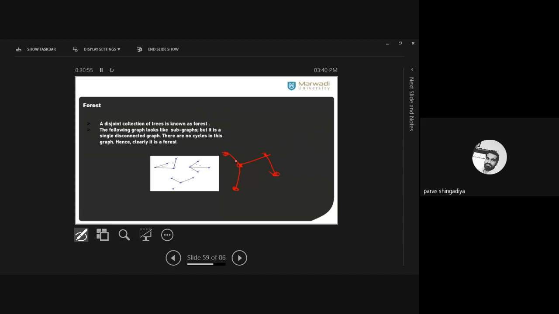There is no connection with each other of any tree. All are different, and that is called the forest. Clear? And there is no cycle in this graph, and hence clearly it is a forest. There is no cycle between any two graphs. If I connect these two trees, for example these disjoint trees, now they are connected with each other. This condition should not apply between any two.